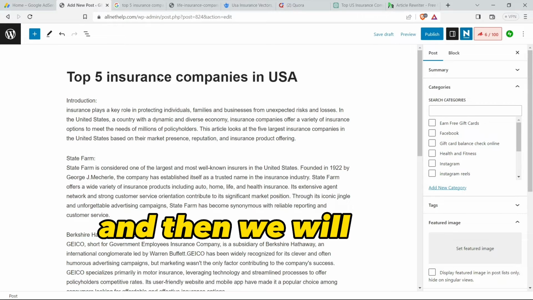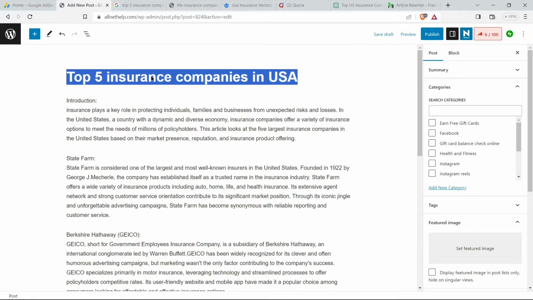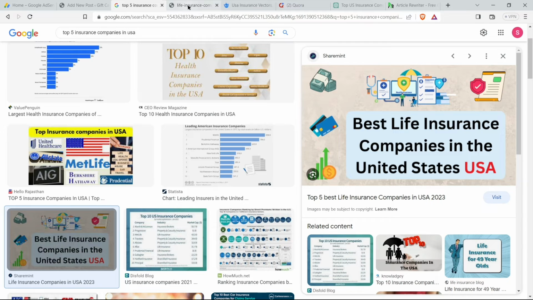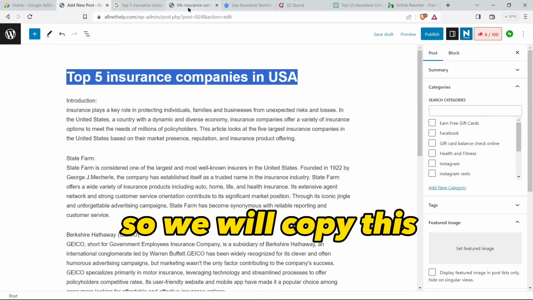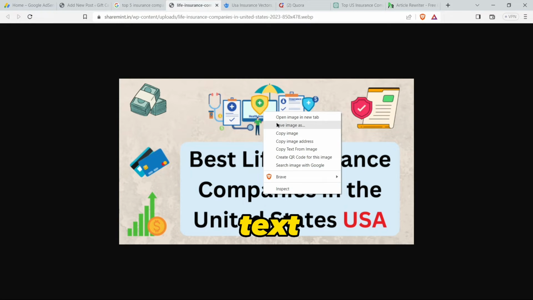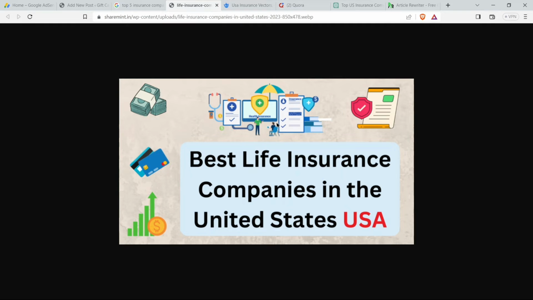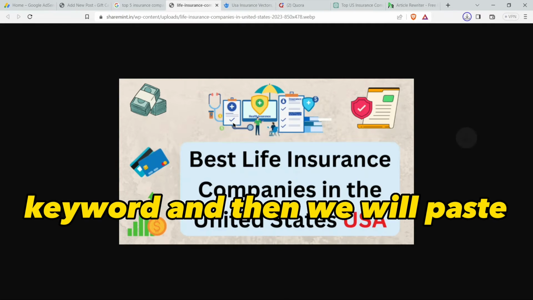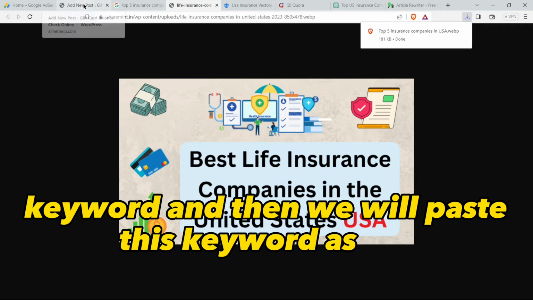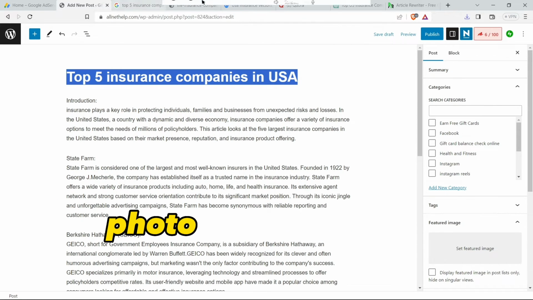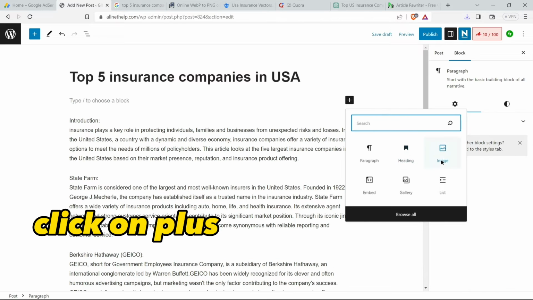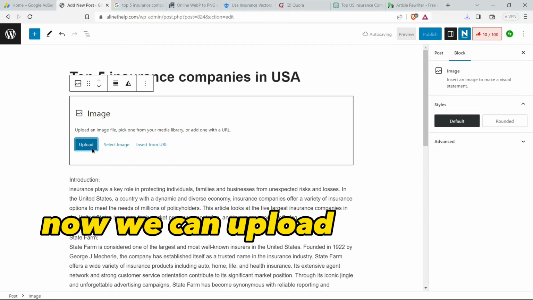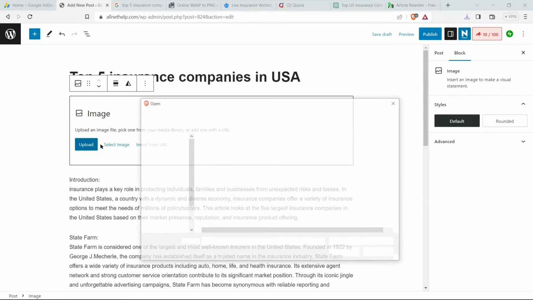And then we will name, so we will copy this text or keyword, and then we will paste this keyword as this photo name. So I think click on plus and click on image. Now we can upload this image.